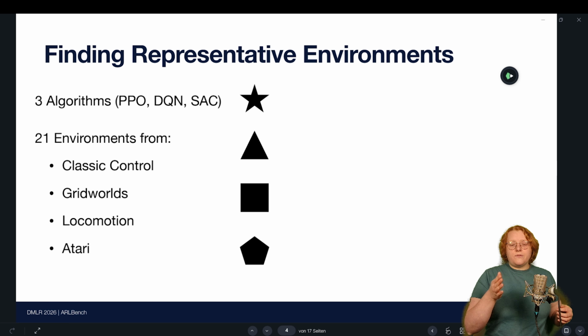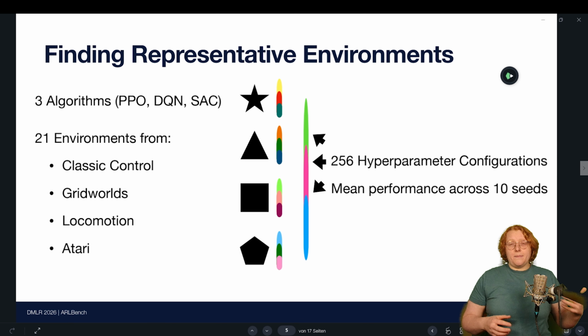And let's assume each of these environments is one of these shapes here. Then for each of them, we evaluated 256 Sobol sampled hyperparameter configurations across 10 seeds. So that means within these 256 configurations, we try to cover the space as much as possible. And that gives us a mini landscape for each environment and a performance landscape for all environments in total.